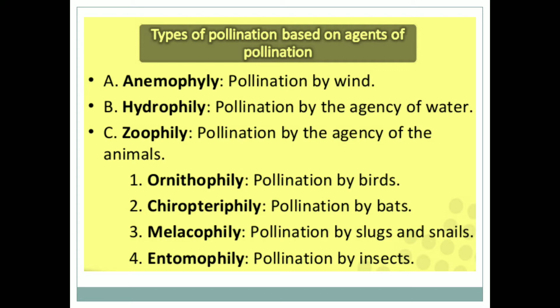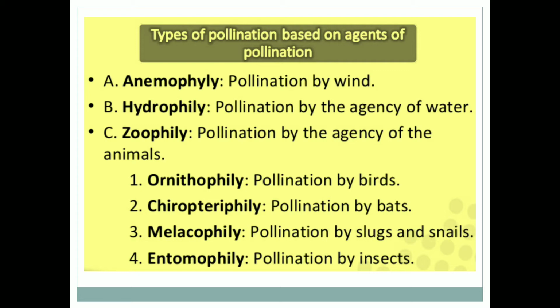If the pollinating agents are birds, the pollination is called ornithophily. If it is by bats, chiropterophily. If it is by snails or slugs, we call it malacophily. And if it is by insects, it is called entomophily.